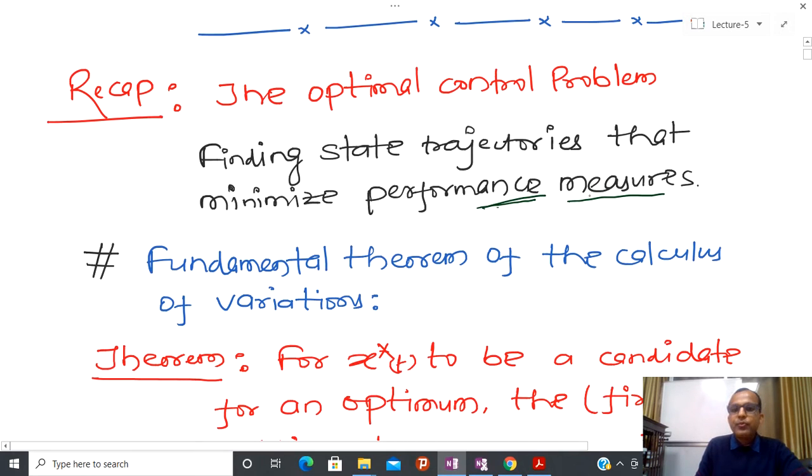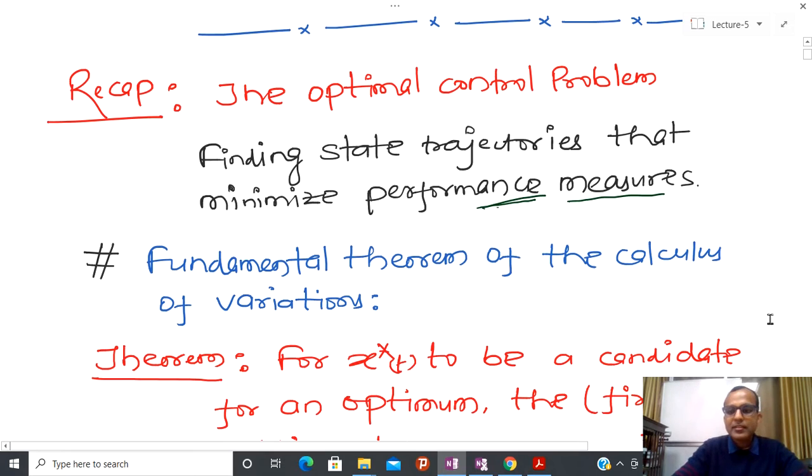Now we have to formulate a condition such that the performance measure has a minimum. In the previous class I stated the theorem which provides the necessary condition, and we also saw how to talk about a sufficient condition by looking at the second variation.